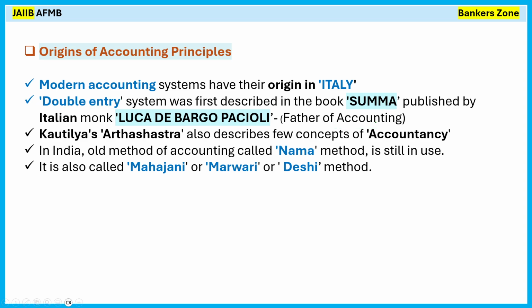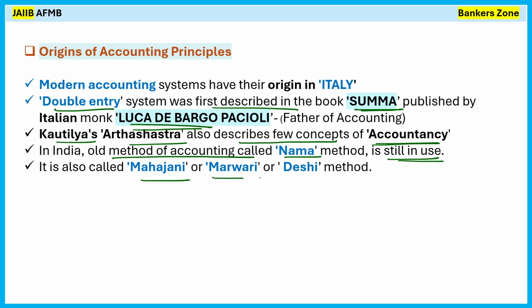Remember two points here. The double entry system was first described in the book Summa, written by Luca di Bargo. Kautilya's Arthashastra also describes a few concepts about accountancy. In India, the old method of accounting is called Nama, and it is still in use. It is also called the Mahajani, Marwari and Deshi methods.